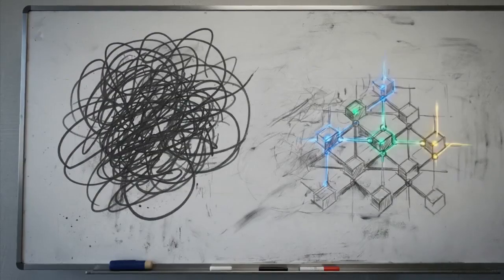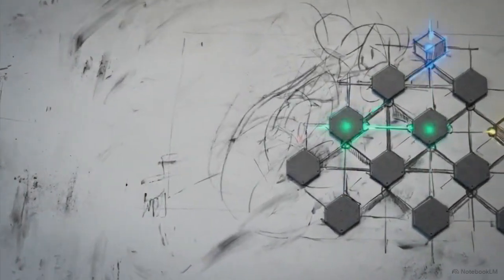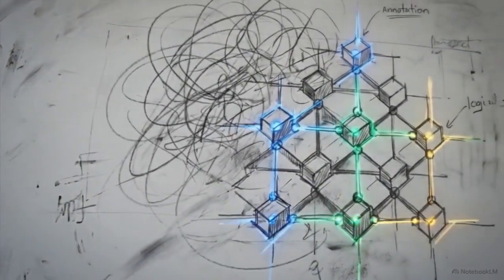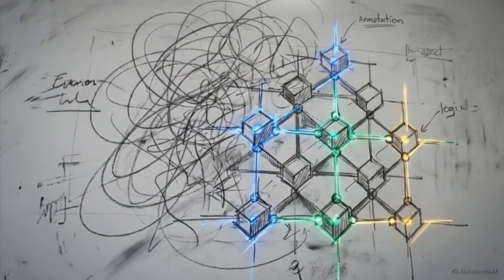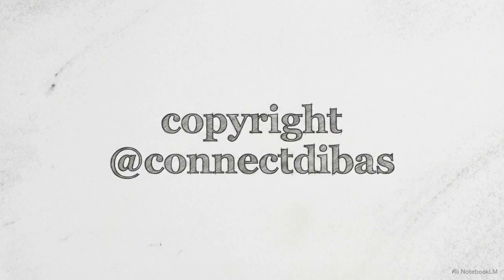Precision in language equals precision in synthetic logic. By controlling the architecture of the input, you control the machine's mind. An AI is only as intelligent as the parameters it is given. Provide the right parameters, and the results will follow.